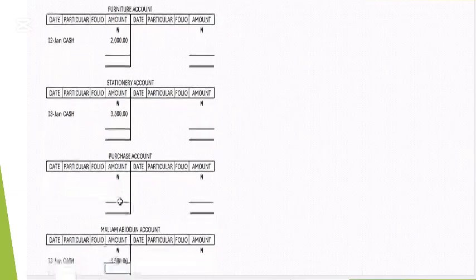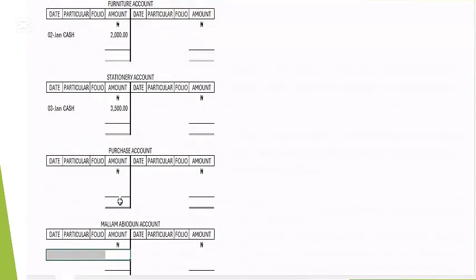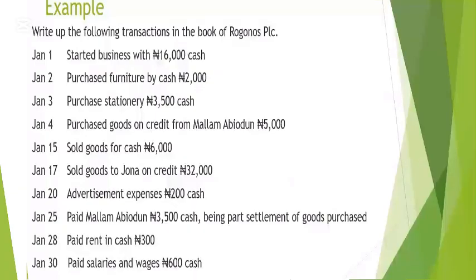So let me come down here and delete this transaction. Now, what happened here? It was a purchase on credit from Malam Abiodun. Who is giving out and who is receiving? But first, for the credit transactions, our advice is to leave them first and get to the end of the month. If there are more credit transactions, we'll add them before we post to the ledger.